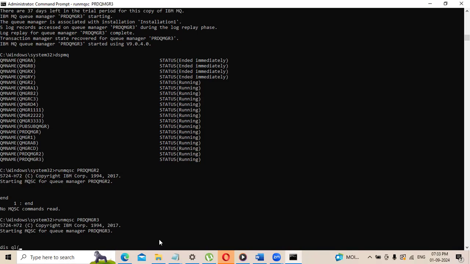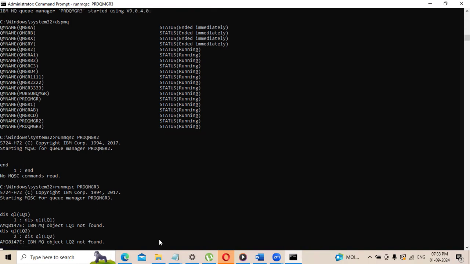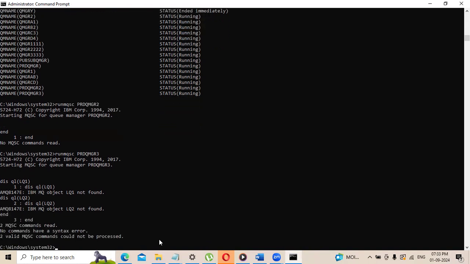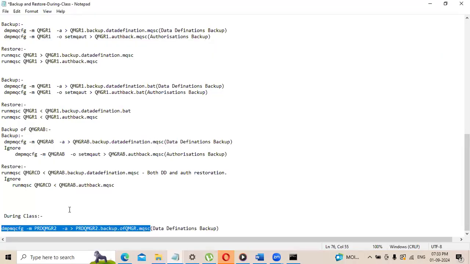Now in this queue manager, I don't have any LQ1. I don't have any objects; nothing is there. QL, LQ2. We have all these things in PRD QMGR2. Now what I will do, I'll restore the objects which we created in QMGR2 into QMGR3. How can we do that? Just by using this command.